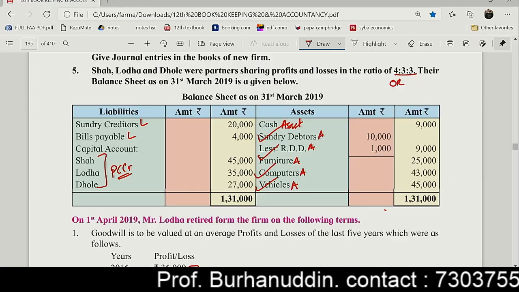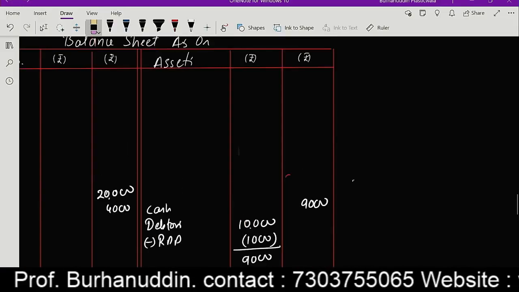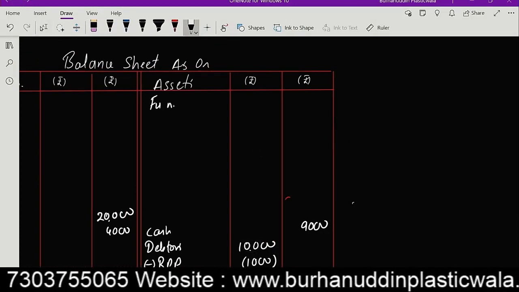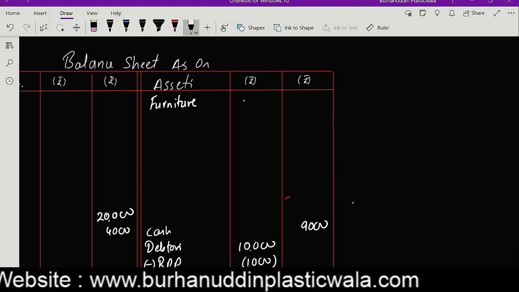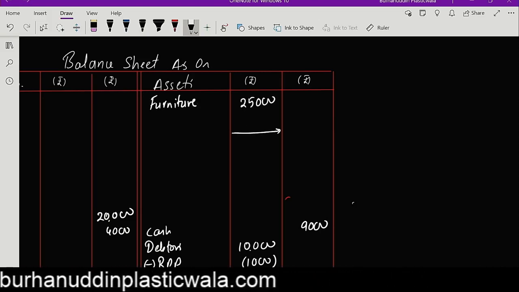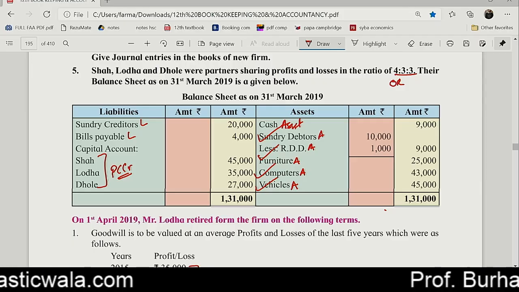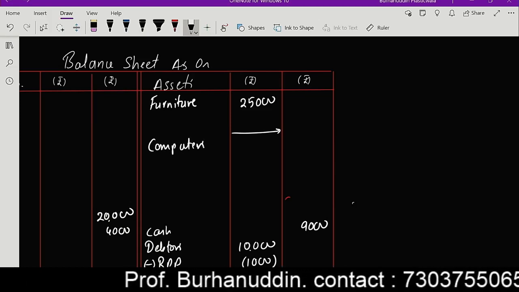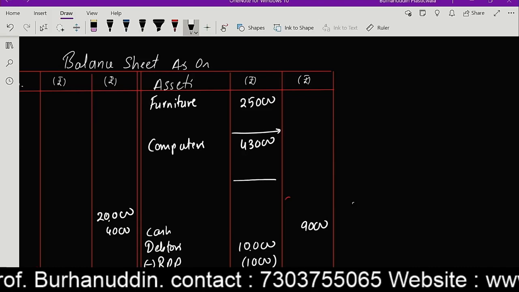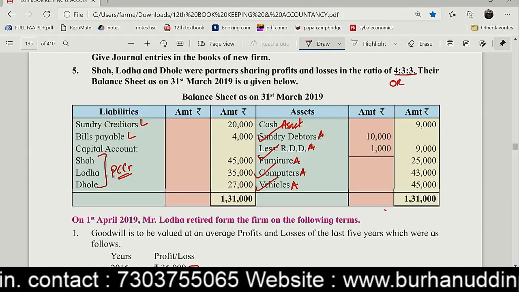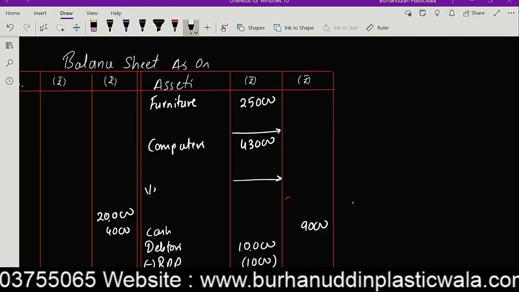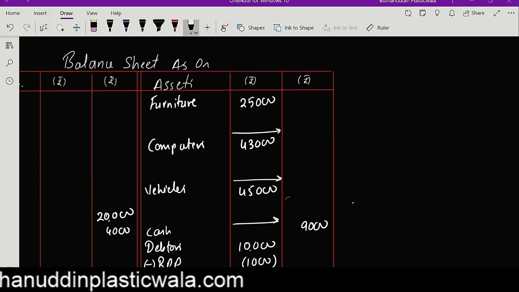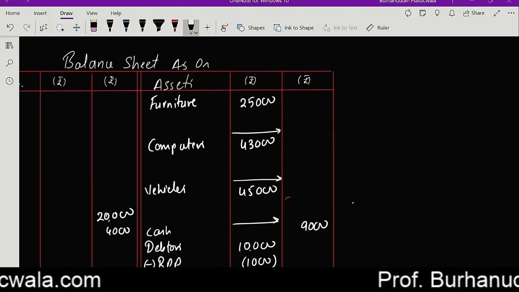Okay. Furniture 25,000. We do have an adjustment on this also. Computers 43,000. And vehicles 45,000. So that's my posting. Now, adjustment.